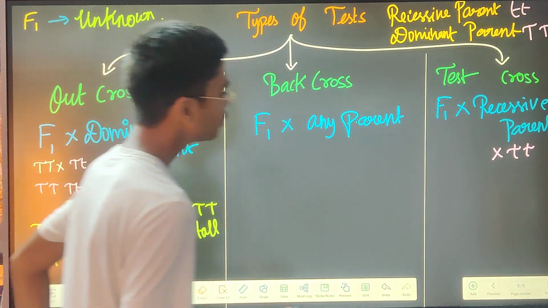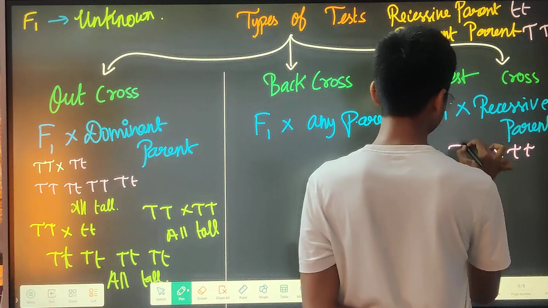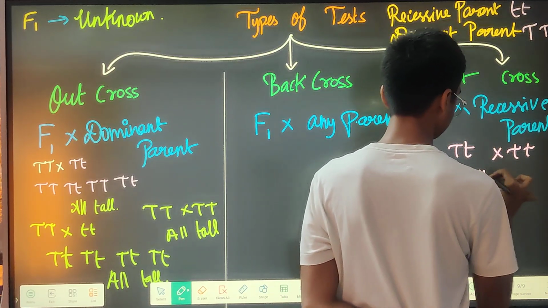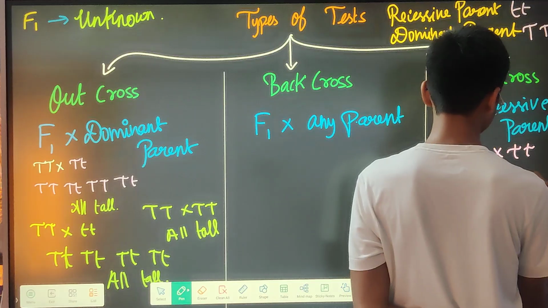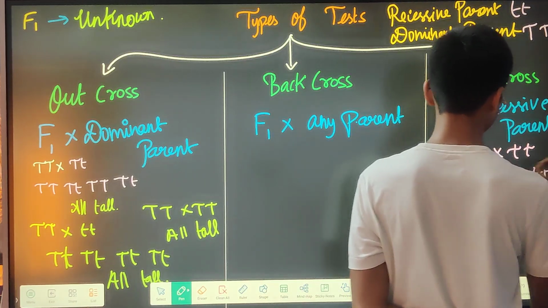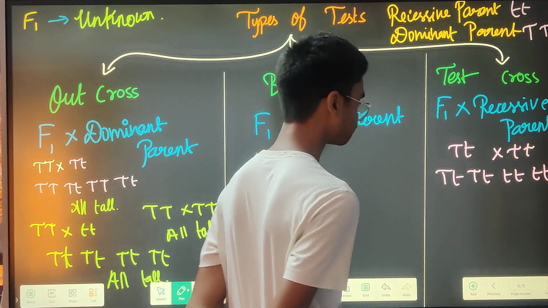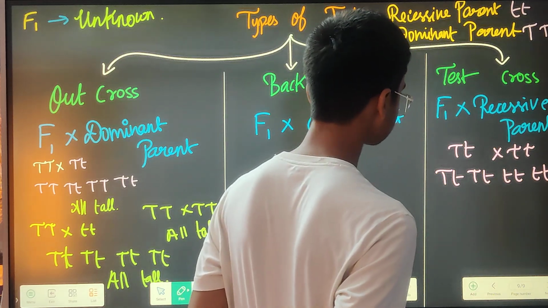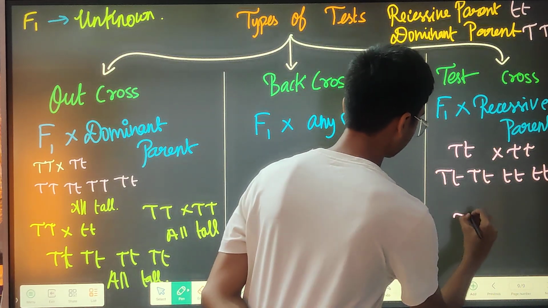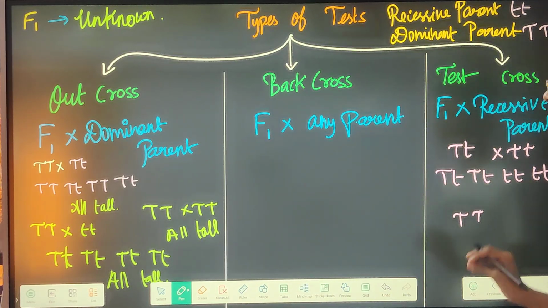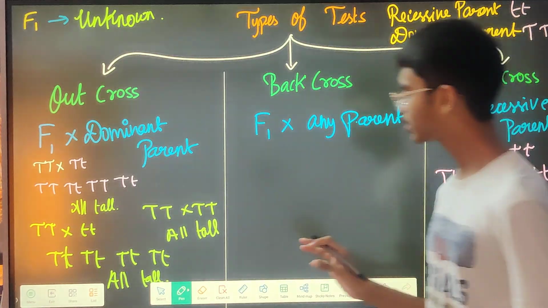For example, I will take F1 to be this one. Then you will be getting it like this. Then if your F1 is like this, you will not have confusion with short plant, because you know it is always small t.